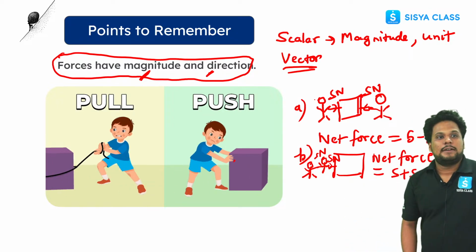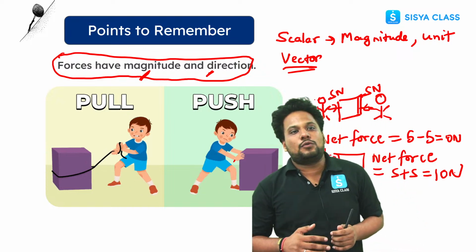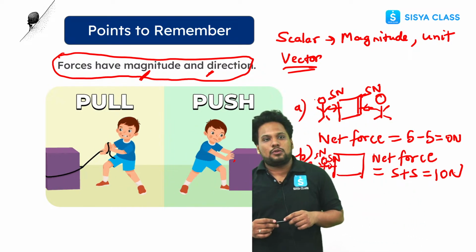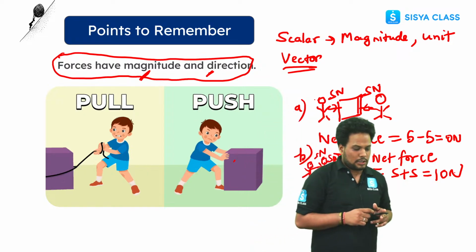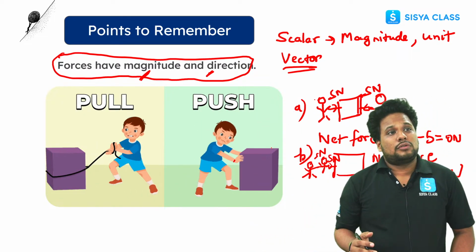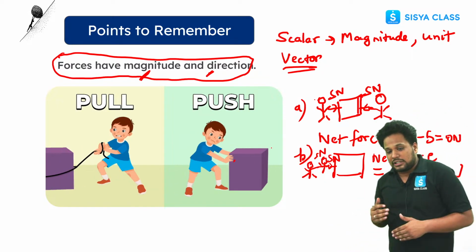This is clear, guys? Any doubt? So you can note this down that net force is, in this case, 5 plus 5, that is 10 Newton. So the net force can be 10 Newton, and it can be 0 Newton also. It depends from where you are exerting the force, in which direction you are exerting the force.